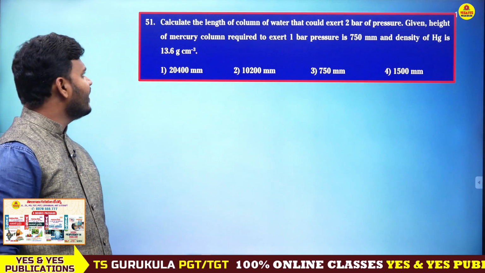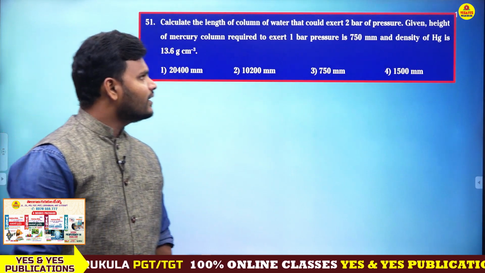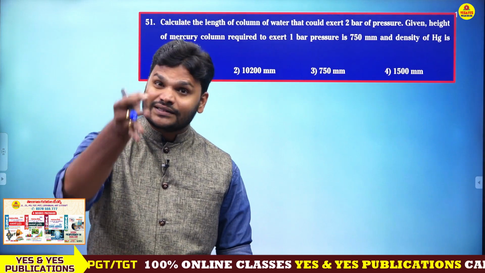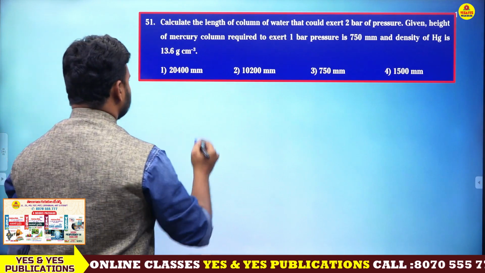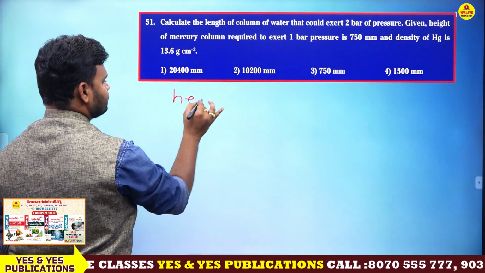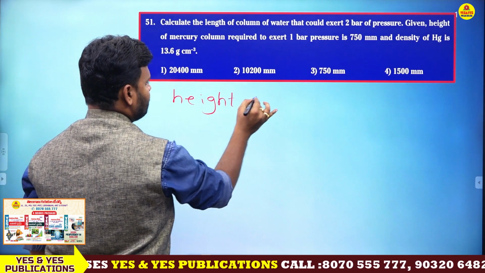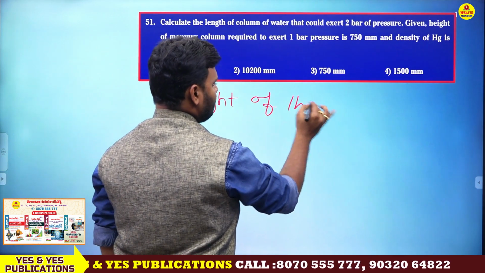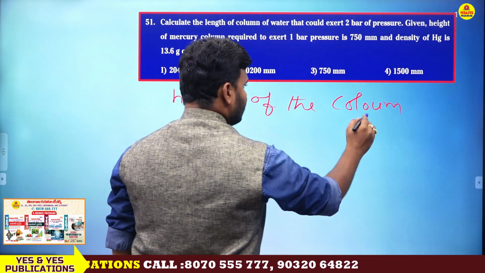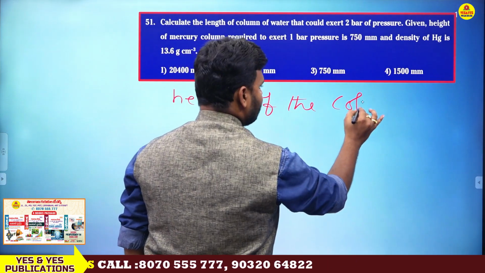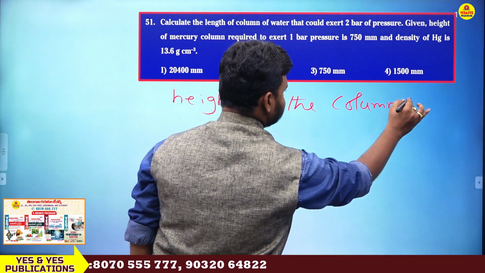What we need to find? Calculate the length of the column. The length of the column is nothing but the height of the column. So here we need to find the height of the column.